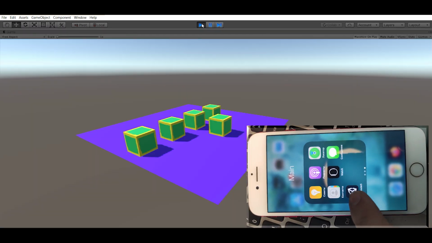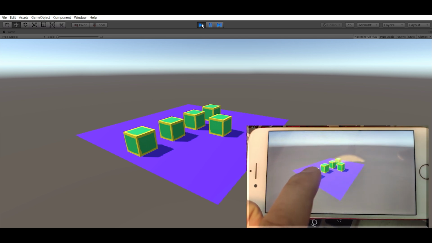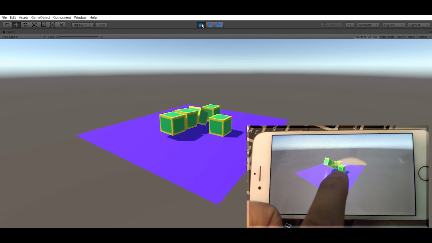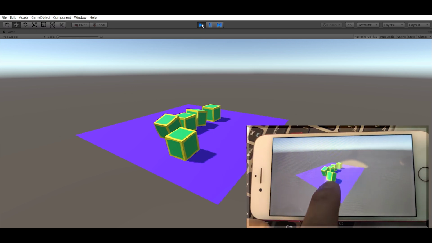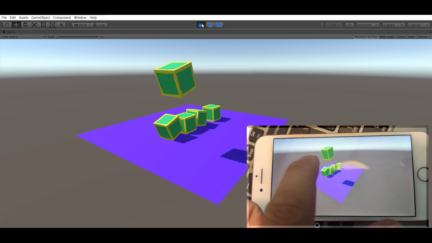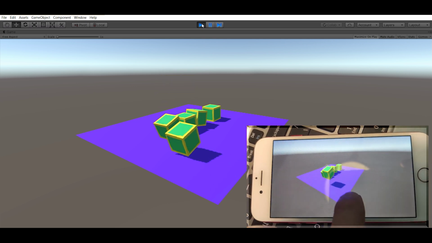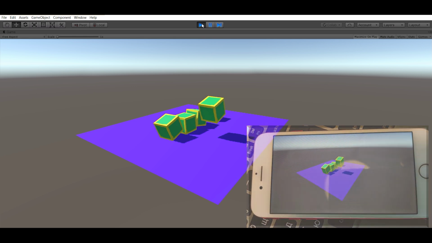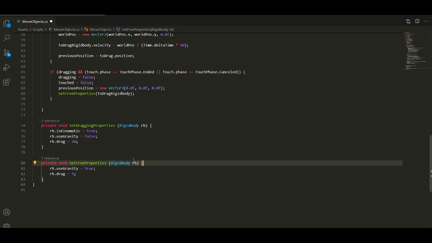I use Unity Remote on my phone, so you can see now how I touch the cubes with my finger, and you can see how they move on the phone and in the editor. Now you can see when I release my finger, the cube stays in the same place where I leave it, and the rotation stays the same. This is because we changed our kinematic property. Let's delete it and try again.